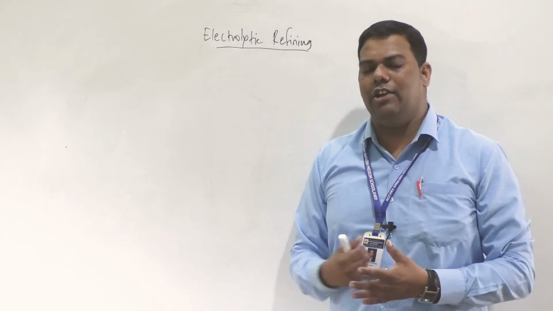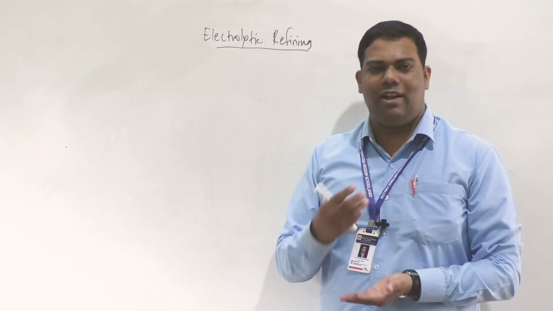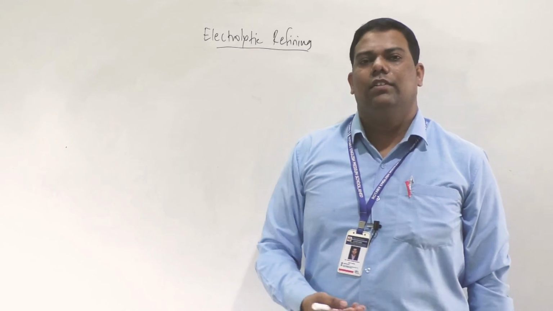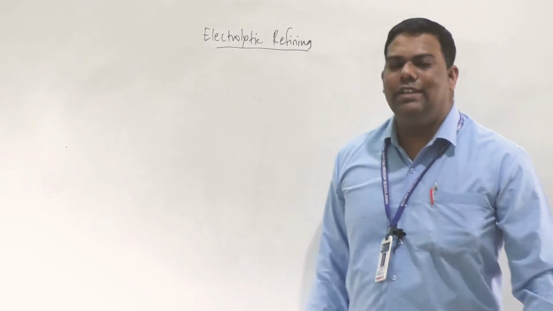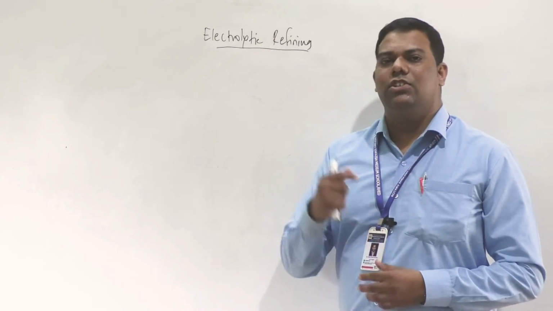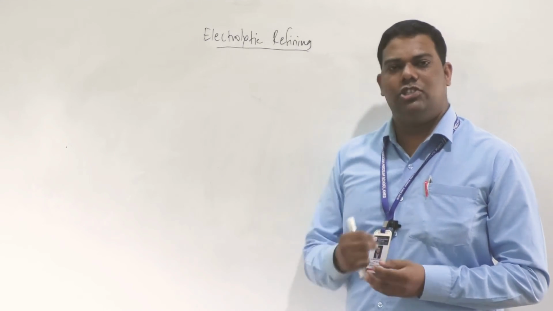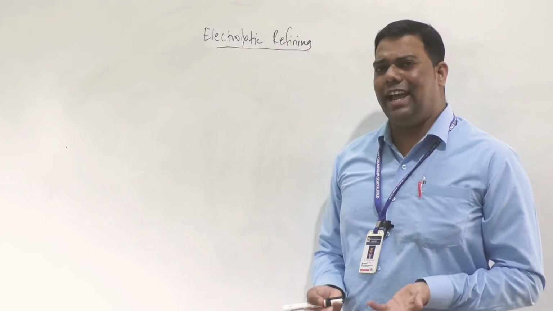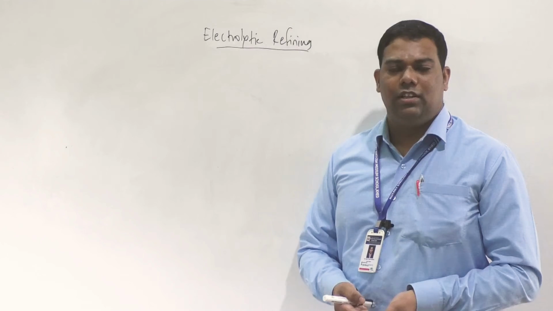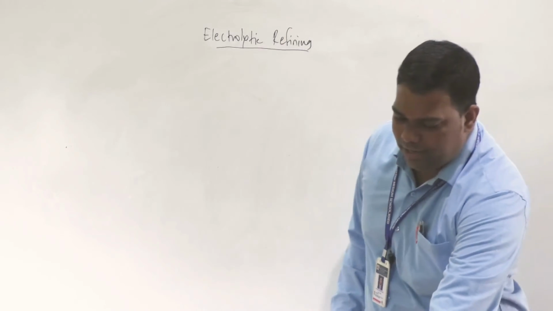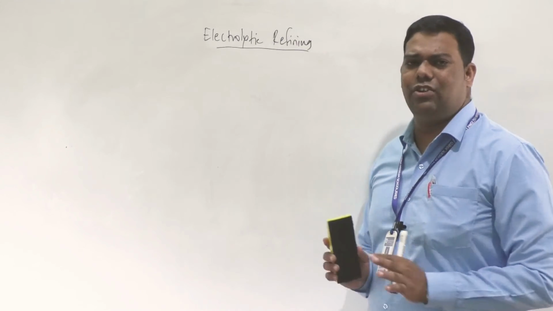All alloys, copper alloys, silver alloys, iron alloys, tin, lead, that I will provide you as a sheet, as an image, of the alloys information. In that, as you know, copper, bronze, brass, then solder, gunmetal, coinage silver, everything is in that image.